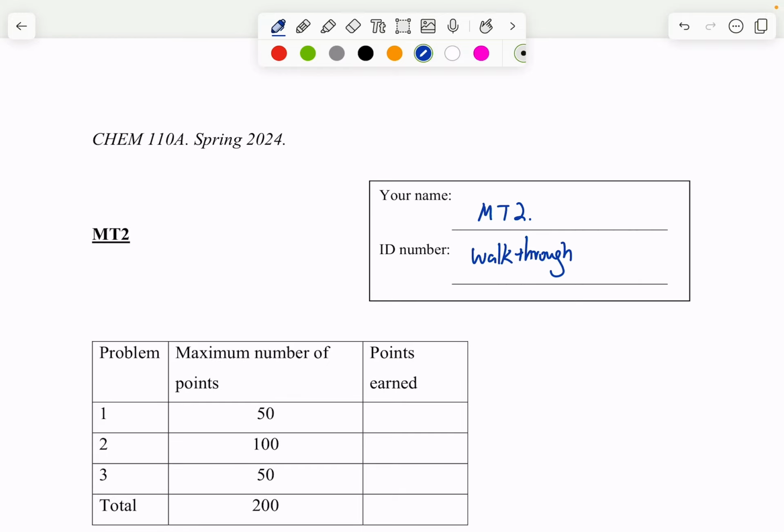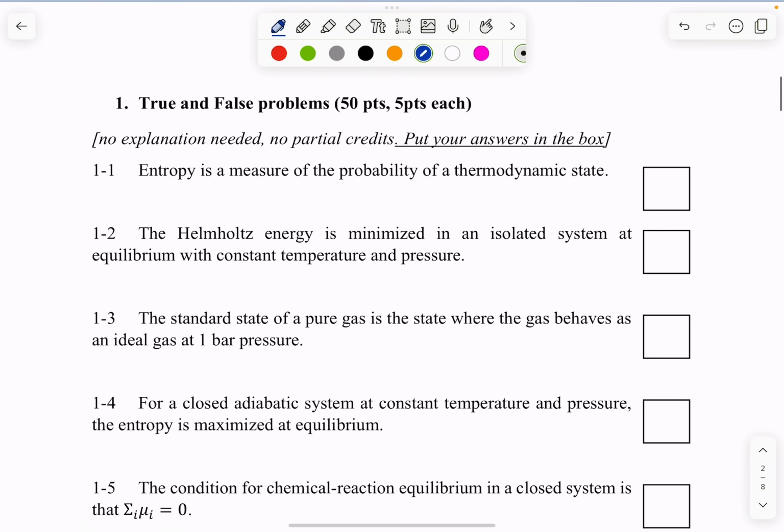Okay, let's get started. First of all, the true and false. First question reads, entropy is a measure of the probability of a thermodynamic state. Well, so this one is true. We went over this in class.